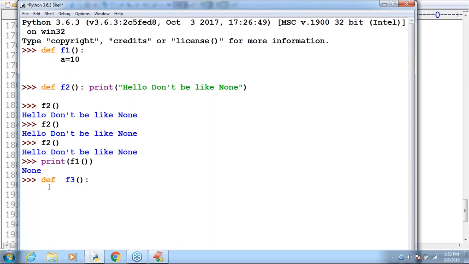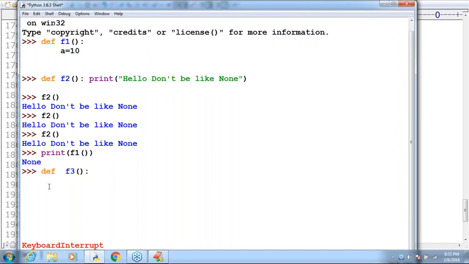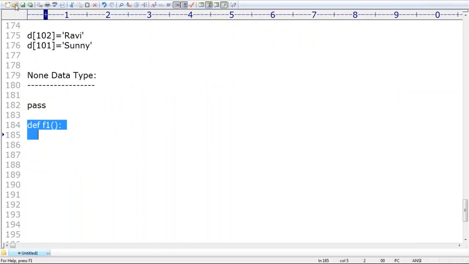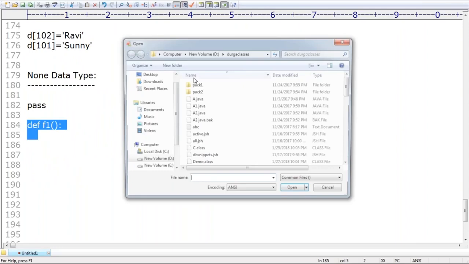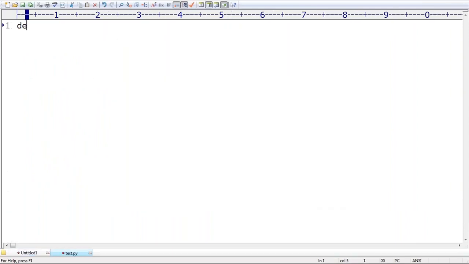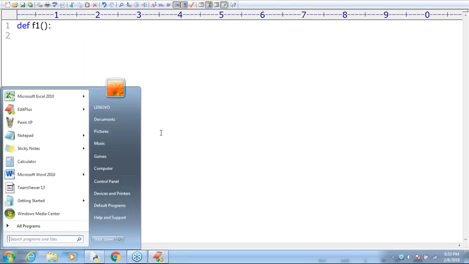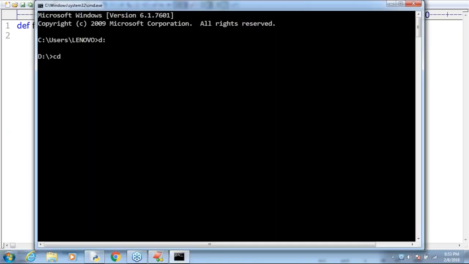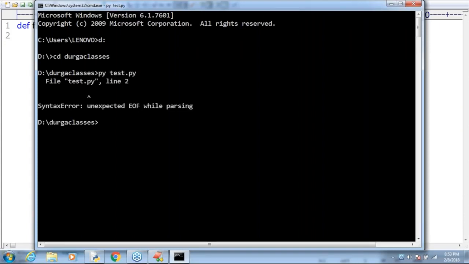So here we have to take a bit of special care. I will show that error. In test.py, I'm taking def f1, and I'm not writing anything under this function. Now let me execute this code. py test.py. Are you able to understand? Immediately: unexpected EOF while parsing.